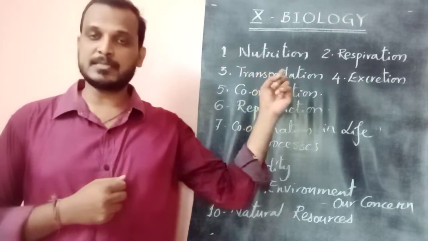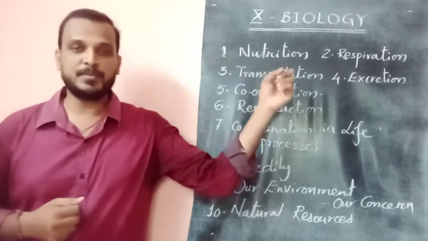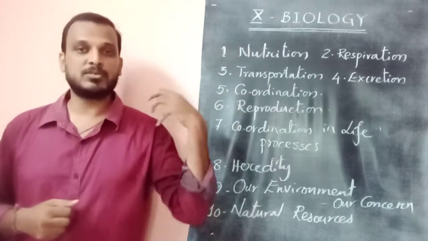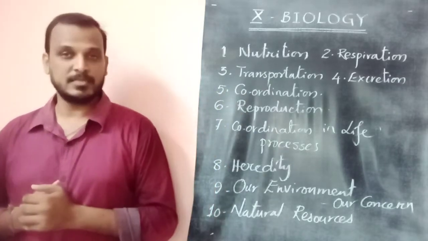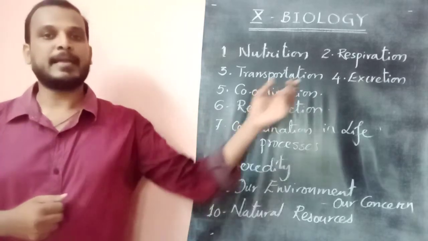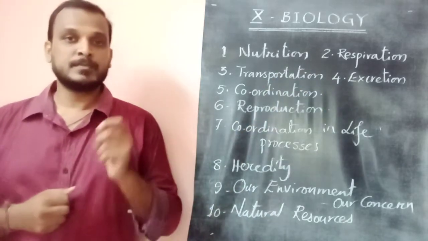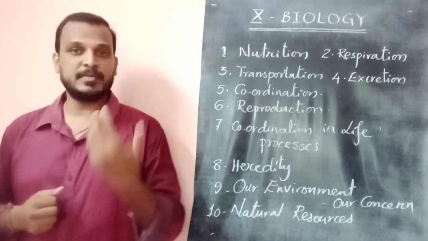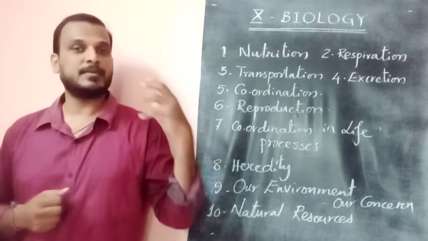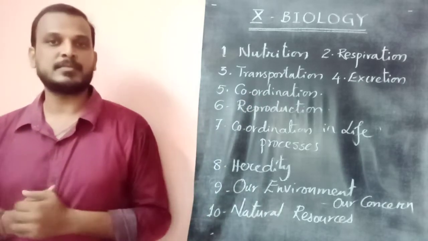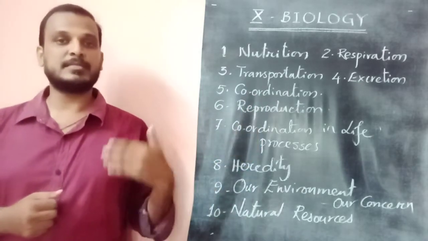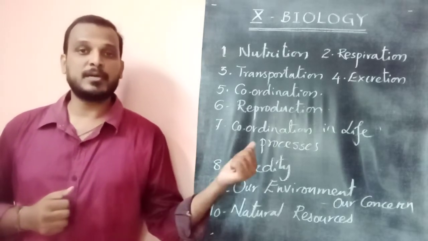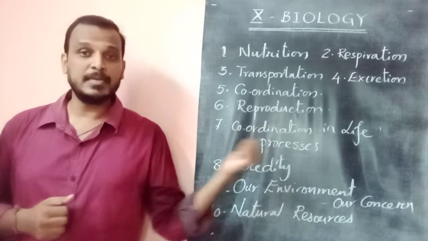Nutrition tells us about supplying food, respiration about generating energy from the food, and transportation about carrying all required things to the cells by blood. Excretion tells us about disposing waste and excess material from the body to outside. Coordination is about our nervous system, which coordinates other systems. Reproduction is the generating system, which generates the new organism, and coordination in life processes.